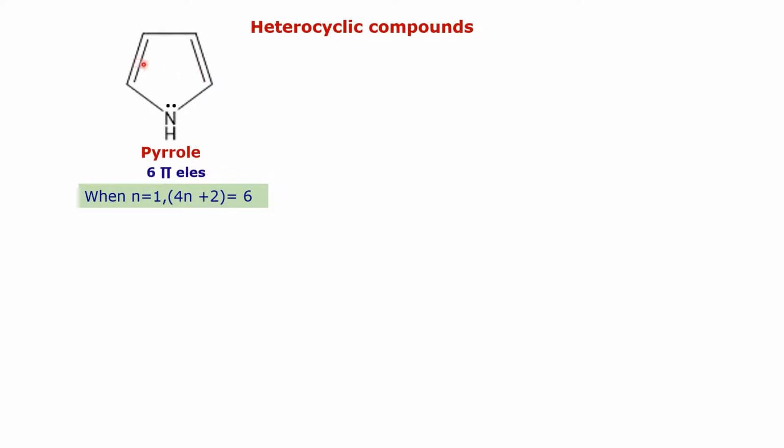There are 4 pi electrons from the carbon-carbon double bonds, and the lone pair of electrons on the nitrogen atom is present in a p atomic orbital. Remember that electrons present in a p atomic orbital are known as pi electrons, and thus in case of pyrrole there are 6 pi electrons. These 6 pi electrons are delocalized and form a pi electron cloud, and hence when n is equal to 1, 4n plus 2 is equal to 6. Therefore pyrrole is an aromatic compound.